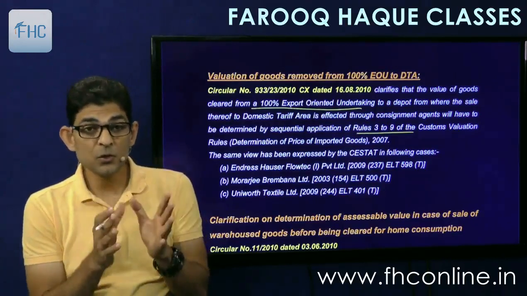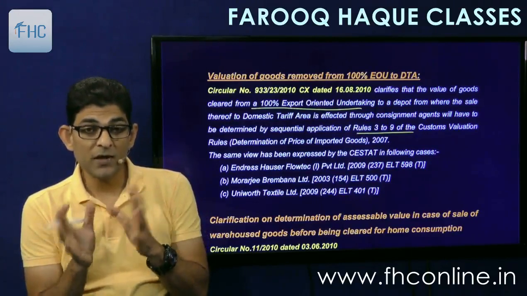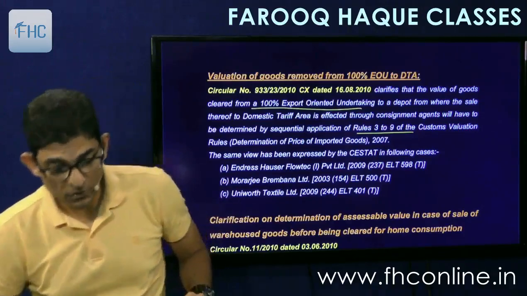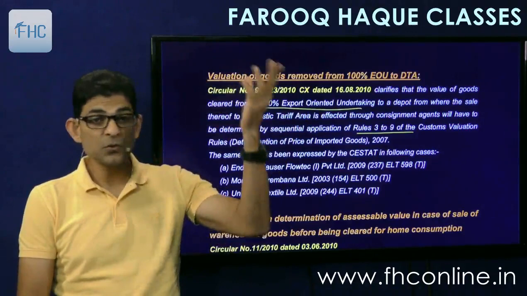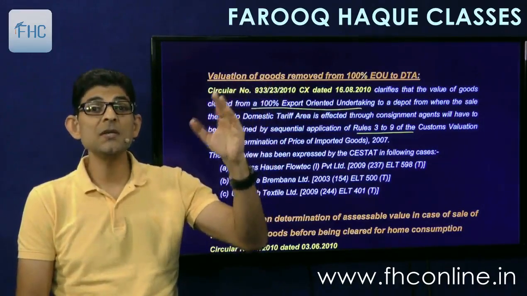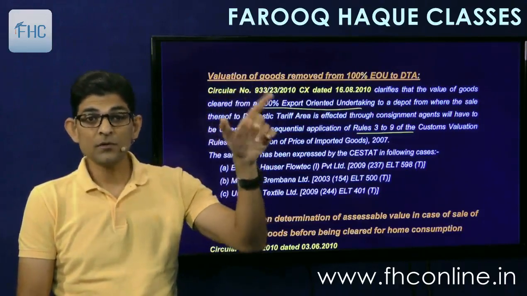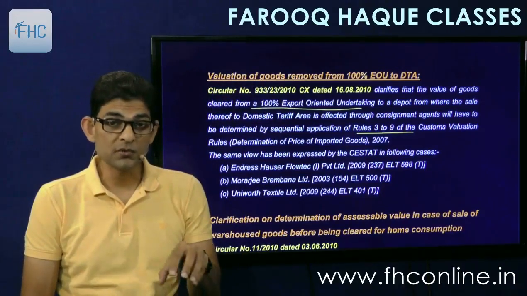That is, if a 100% EOU removes the goods into India, into the domestic tariff area, then they have to value the goods according to the Customs Act. That is the sense of it, because it is deemed import now. Because these EOUs are deemed to be situated outside India. So when they remove goods into the DTA, that is considered as deemed import. And as it is considered as deemed import, they will have to value it accordingly, according to customs valuation rules.